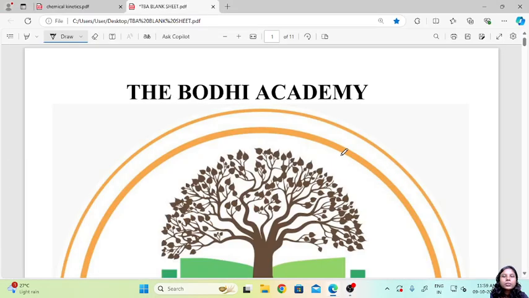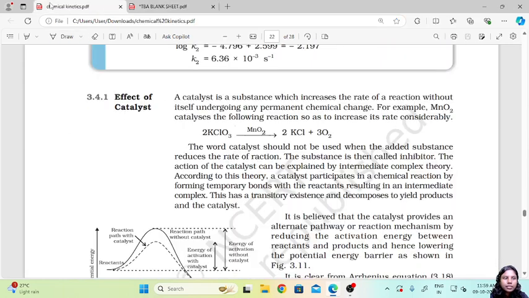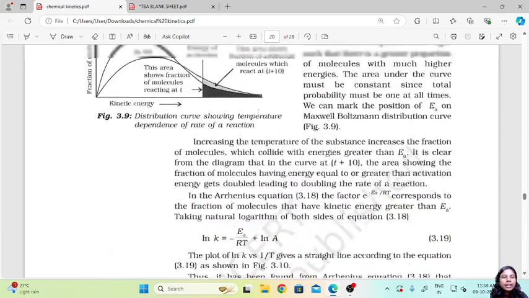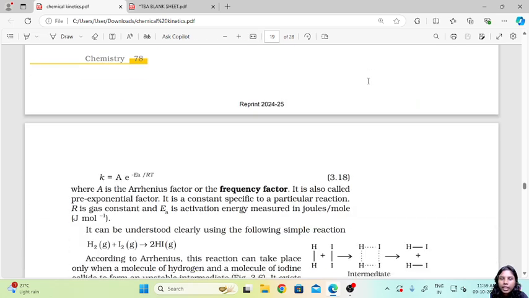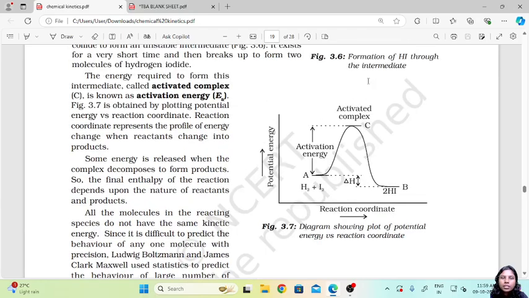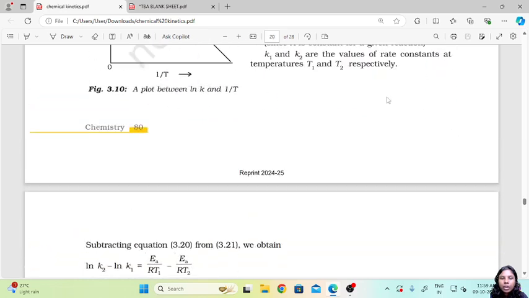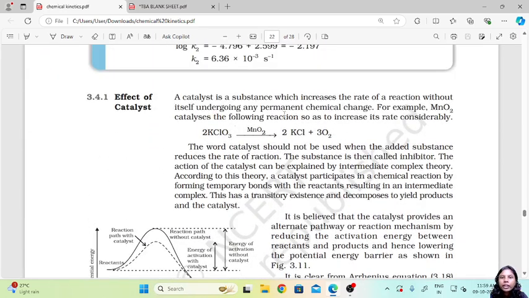My name is Amisha Plaso, and in today's video we will continue with our class 12 chapter 3, chemical kinetics. Last class we talked about some of the effects on the rate of reaction. In that we spoke majorly about the activation energy, the Arrhenius equation, the temperature dependence of the rate of the reaction, and also the kinetic energy, how it varies in every situation. Today we are going to look at the effect of a catalyst.